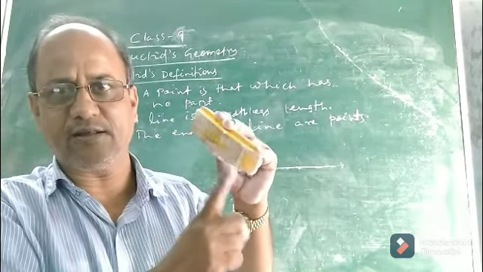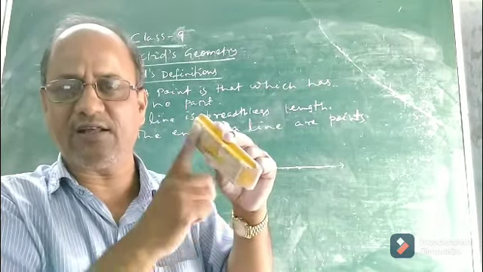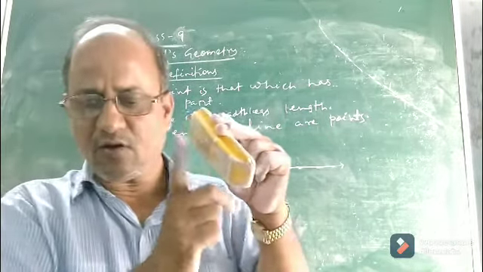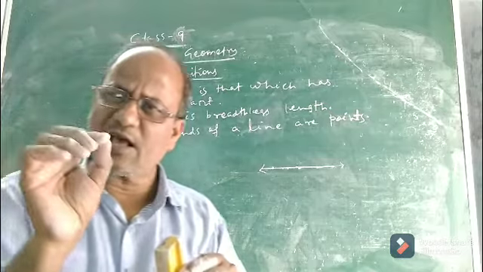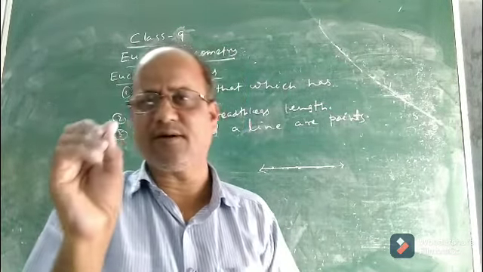It lies evenly. It spreads evenly, it lies evenly. It lies evenly with the straight lines on itself. Okay, so these are the 7 definitions given by Euclid.